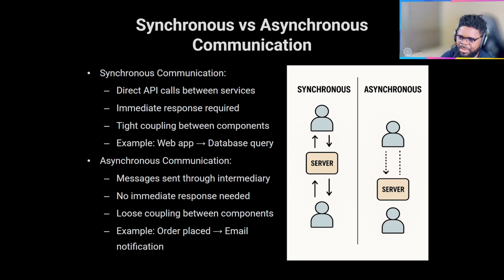In JavaScript and Python, you see async communication as part of even the programming language constructs, but it's a pattern, right? It obviously removes that tight coupling that we saw with synchronous. It means loose coupling between components, meaning you send a request and you're not bound to wait for it. You can just go, and then when the request is done, you get the response, right? I used a report generation process, but say you placed an order. Do you have to wait for the email to be sent to you immediately? You could go and do other things, and then behind the scenes, an email is sent to you, right? So that's how you can.